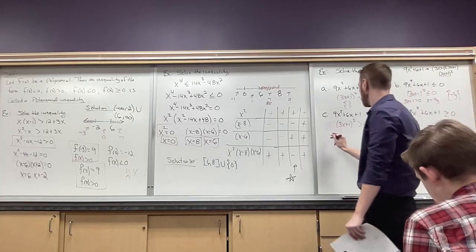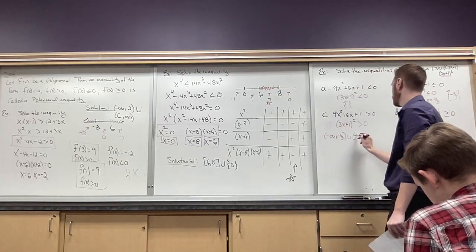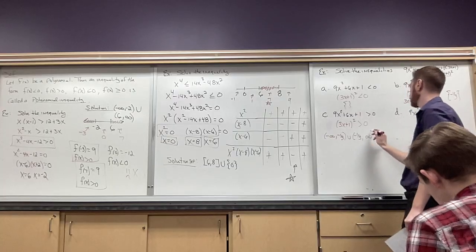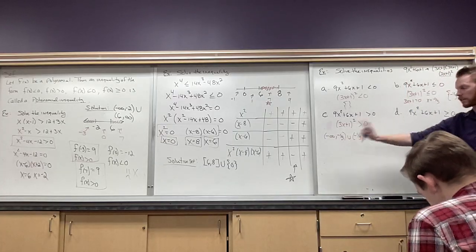So my solution is going to be a little different. It's from negative infinity to negative a third, union with negative a third to positive infinity. So that's me excluding the negative third. I'm not putting a bracket there because I don't want to include it.